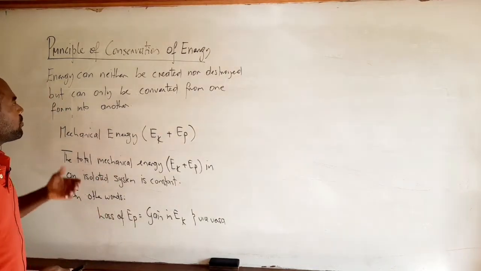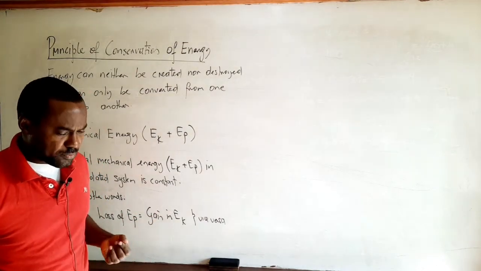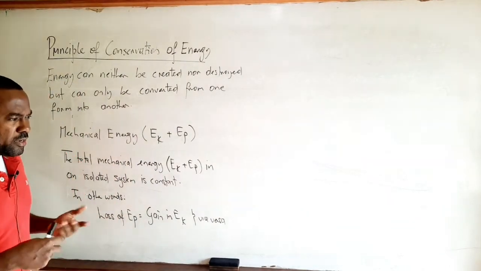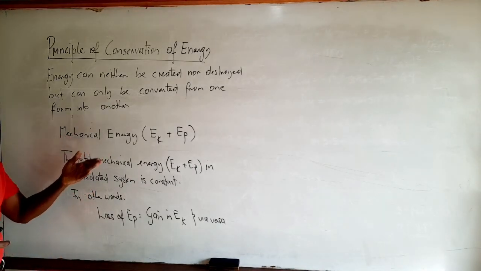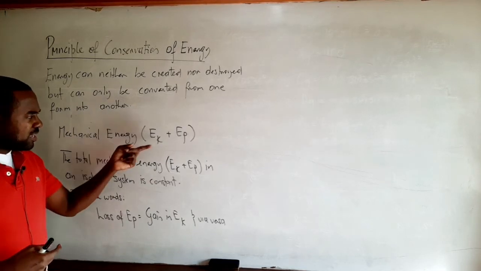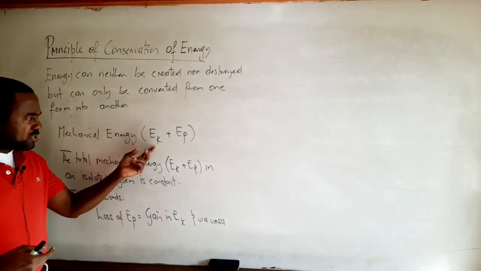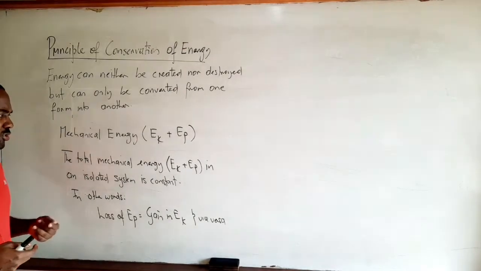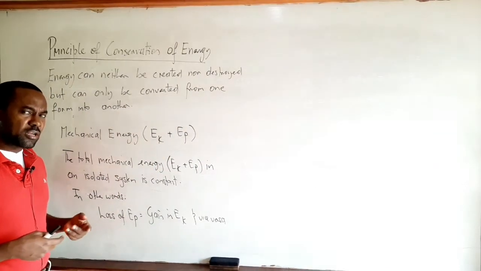So we already looked at the principle of conservation of energy, and it says that energy can neither be created nor destroyed, but can only be converted from one form to another. Right? Now, as I mentioned before, in our mechanics problems, generally it is the principle of conservation of mechanical energy which is more applicable. And when we speak about mechanical energy, we're speaking about kinetic energy and potential energy collectively, right? And of course, when you say potential energy, we're talking about gravitational potential energy, right?